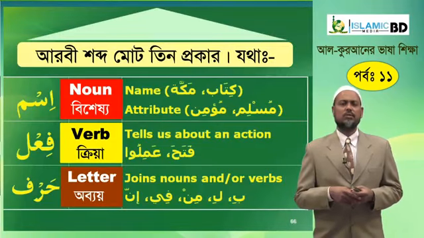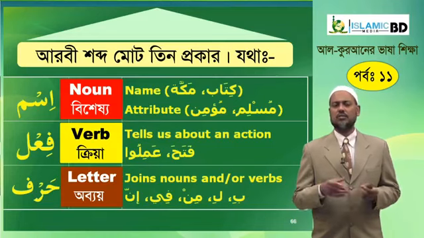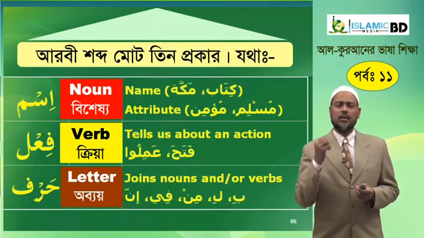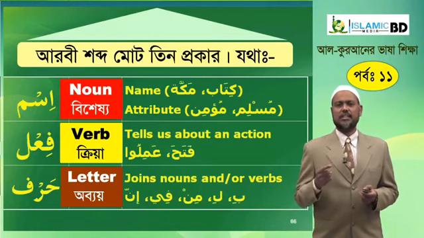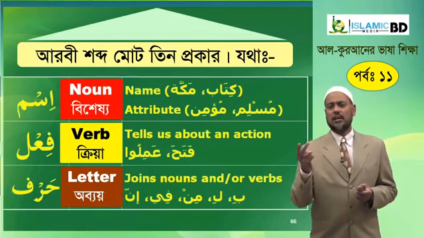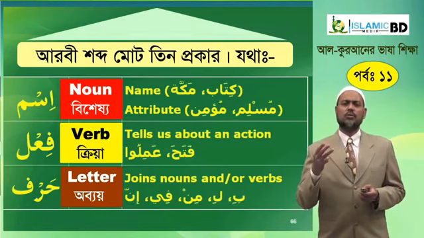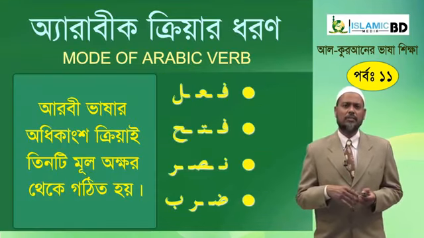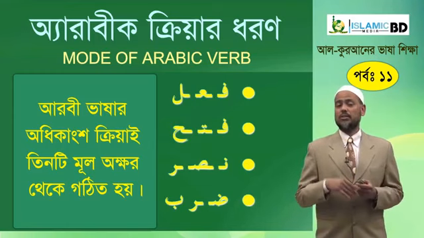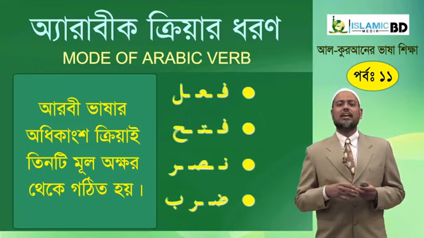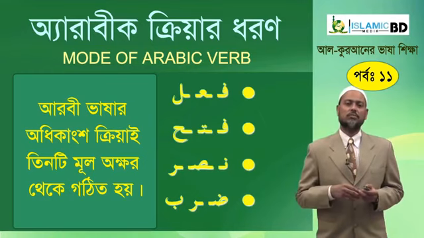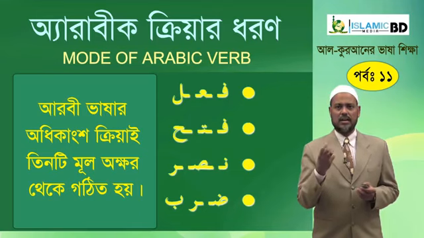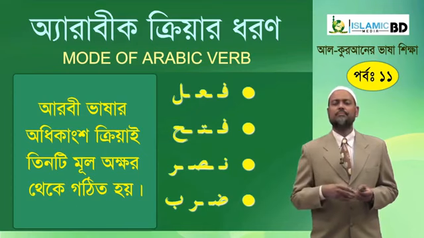Please note that the kinds of word we speak, read, write or listen to are classified as three types in Arabic language. First is ism, noun, representing names and attributes; fi'l, verb, which tells us about an action; and letters, which join nouns and verbs. And also in Arabic language, you must have remembered or memorized by now, that Arabic words, especially the verbs, are made of three root letters like fa'ala, fataha, nasara, daraba, and so on.